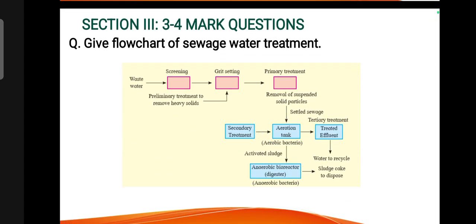Give the flowchart of sewage water treatment. So you can draw this flowchart. All the best.